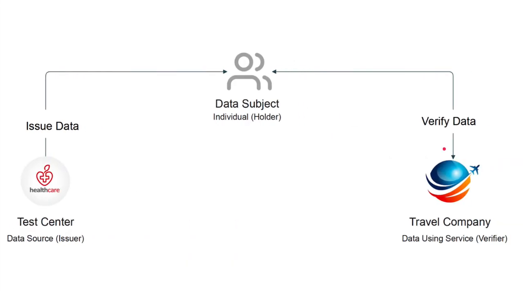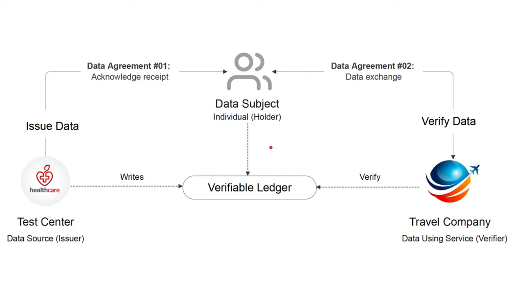In this demo, we have showcased two instances of data agreements facilitated by a MyData operator service. The first agreement is about Charlotte acknowledging receipt of the data from the test center. And the second data agreement is for Charlotte granting data access to the travel company. These agreements can be independently audited, both by the individual and the organizations involved.